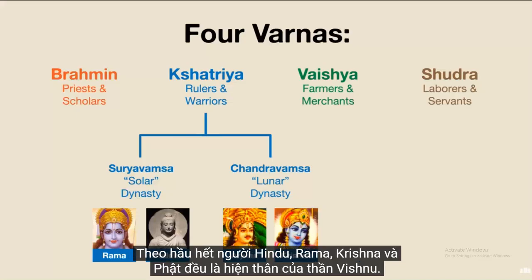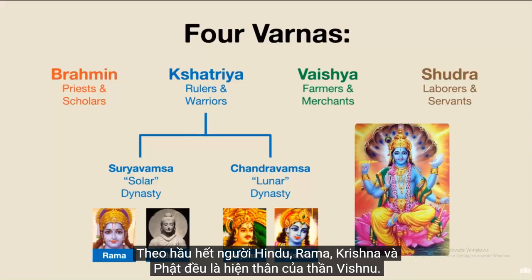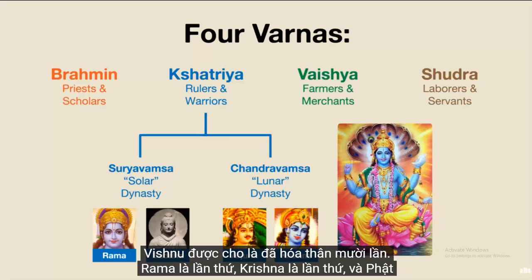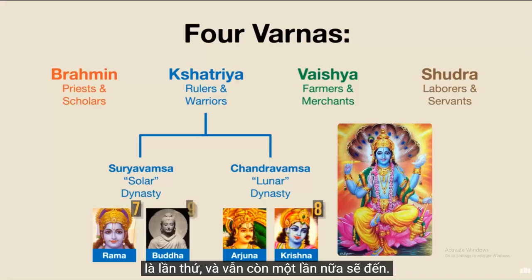According to most Hindus, Rama, Krishna, and Buddha were all incarnations of the god Vishnu. Vishnu is supposed to be incarnated 10 times. Rama was number 7, Krishna was number 8, Buddha was number 9, which leaves one more still to come.